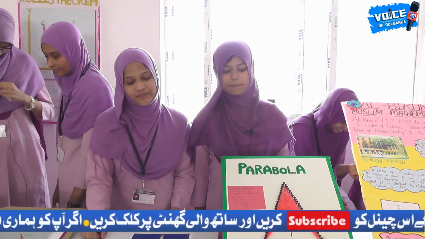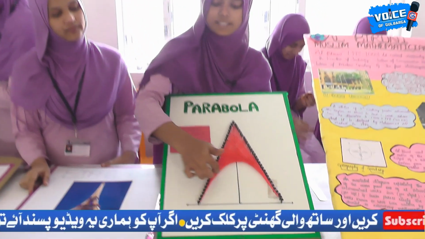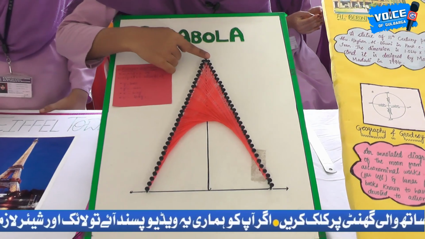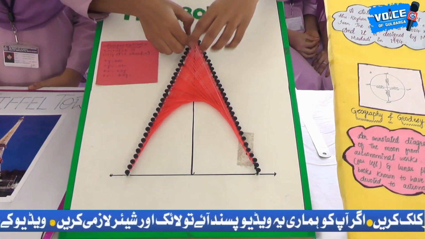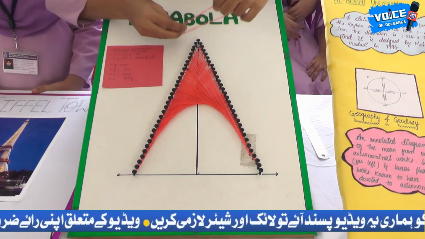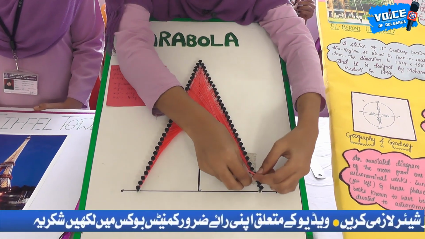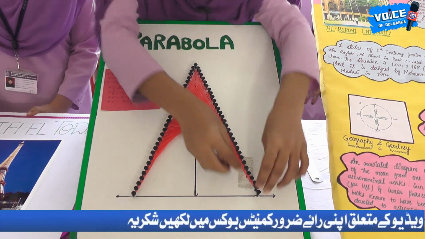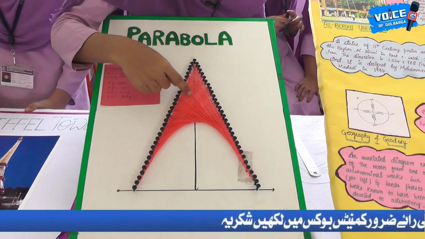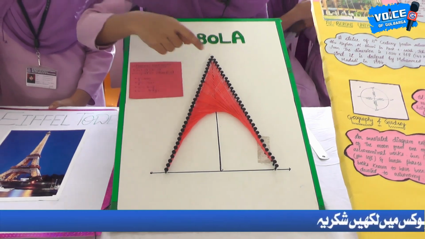Today's topic is the parabola. A parabola refers to the curve such that each point of the curve is equidistant from a fixed point and a fixed line. The fixed point is called the focus of the parabola.